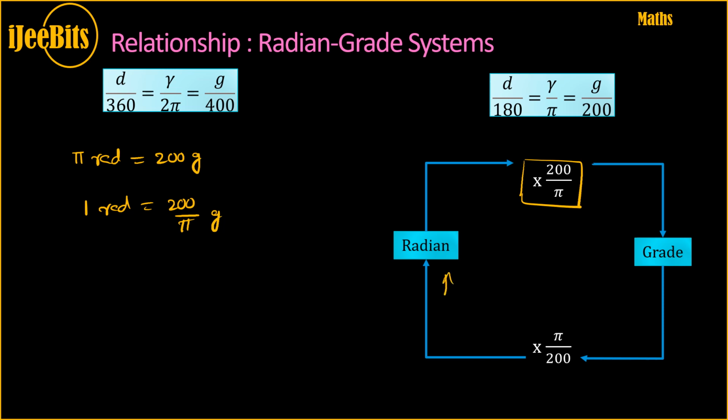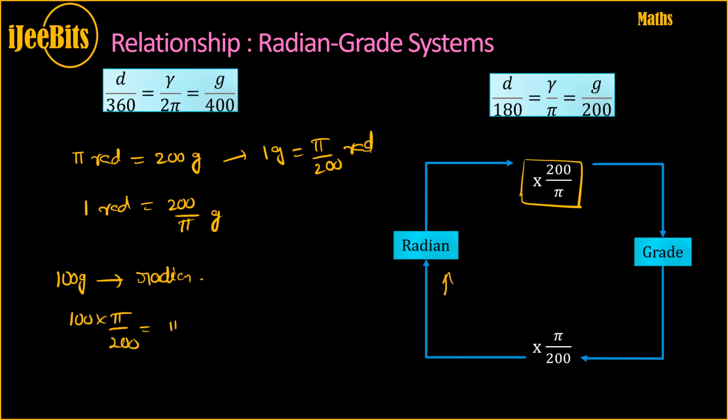Let's say you have 100 grades that need to be converted into radians. What do you do? You look here: 1 grade equal to pi by 200 radian. So for 100 grades, 100 multiplied by pi by 200 is nothing but pi by 2 radian.